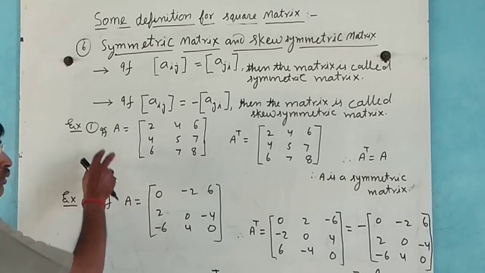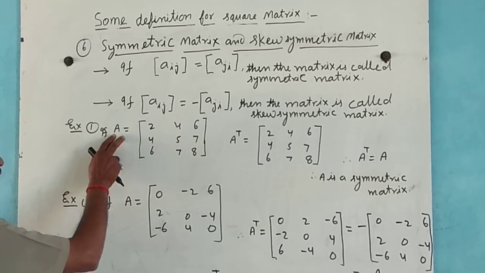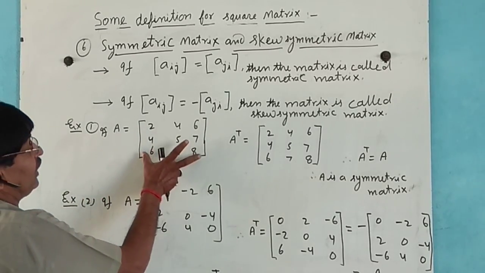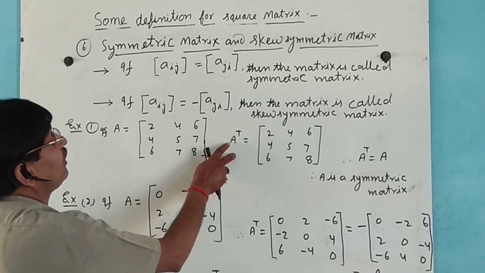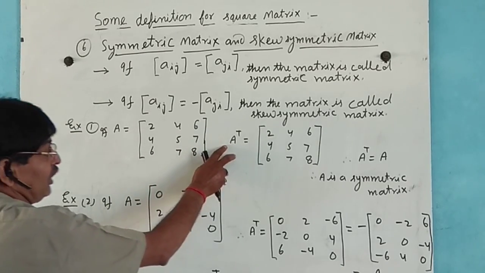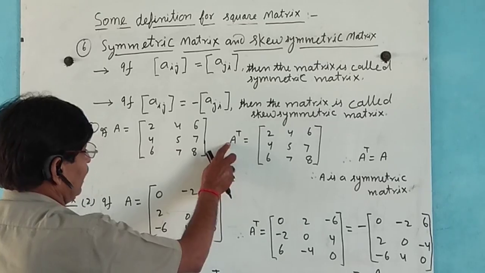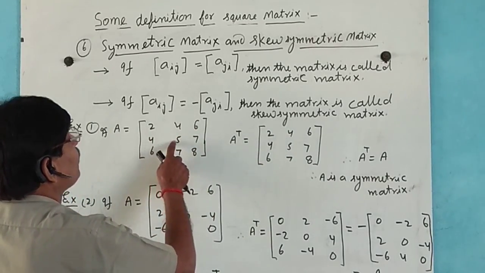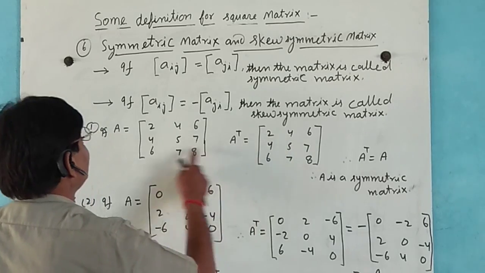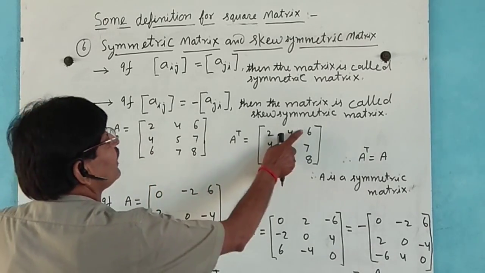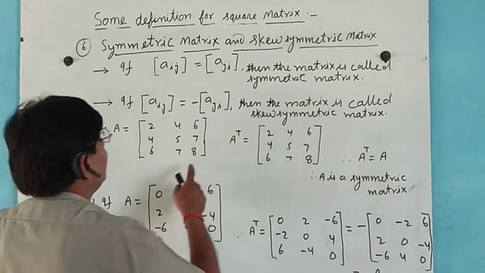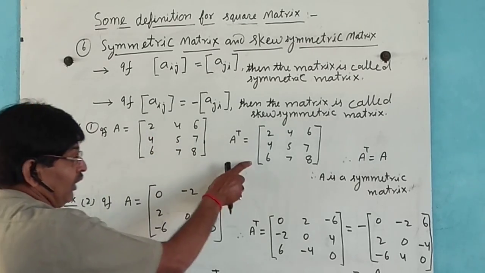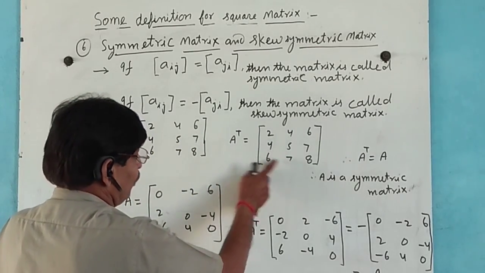For example, here matrix A is 2 4 6, 4 5 7, 6 7 8, and in the transpose, changing rows by columns, both are the same.